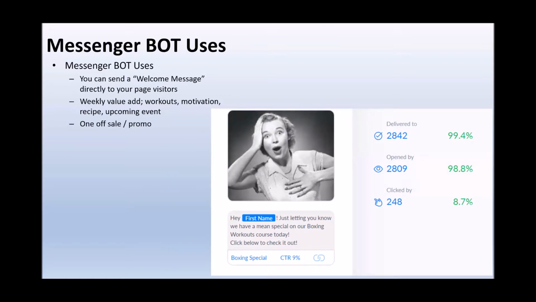Here's one that we did for our boxing course. You can see here, we've used a little graphic, just an image, just to brighten it up a little bit. Or maybe not brighten it up, it's black and white, so yeah, jazz it up a little bit. But again, you can see delivered to 99.4%, opened by a shade under 99%, and still clicked through by about 9%. So you can see here with the one-off sale and promotion, it still had a very good result.